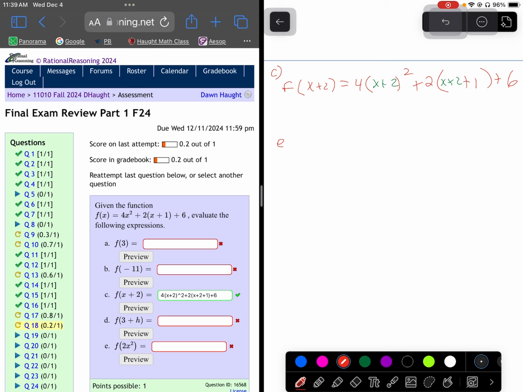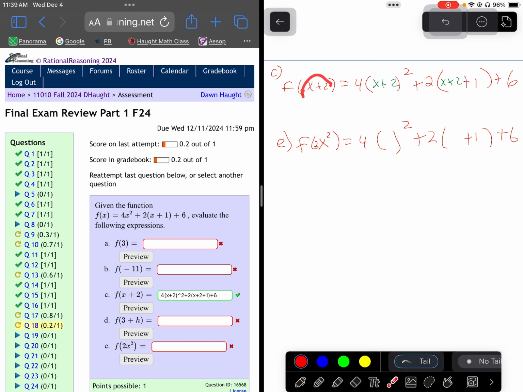But I do want to also do E with you, because it's really easy to make a mistake on that because we're plugging in 2x squared as our input. Now still leave yourself a little bit of room where the original value is sitting. Remember, whatever the input is, it's squared multiplied by 4, and then added with 1 and multiplied by 2, and then plus 6. So it's just the same thing. Just watch the way you enter it. So we're going to put 2x squared in the parentheses. We're going to get 2x squared with the plus 1.